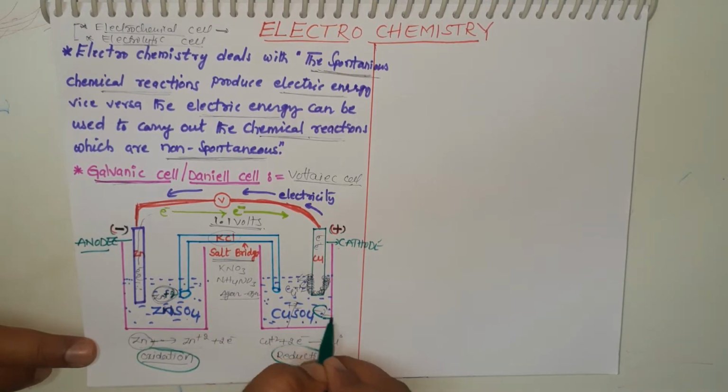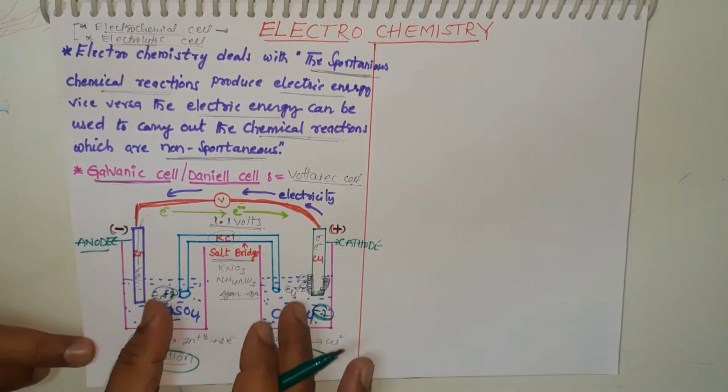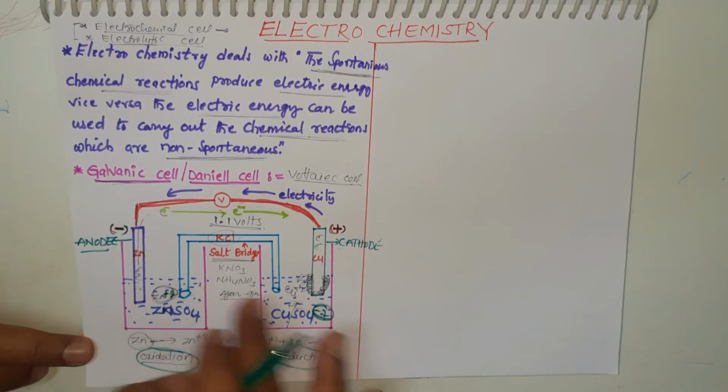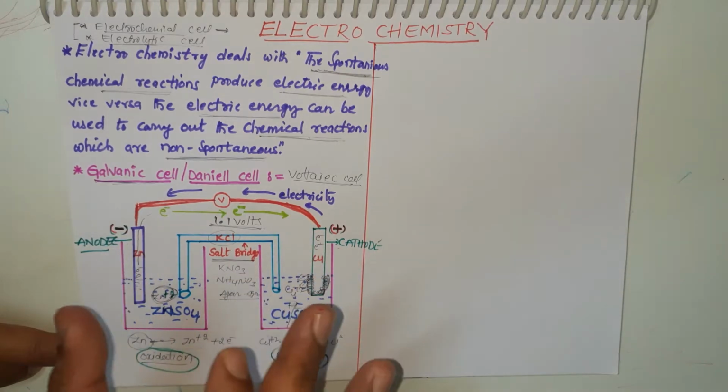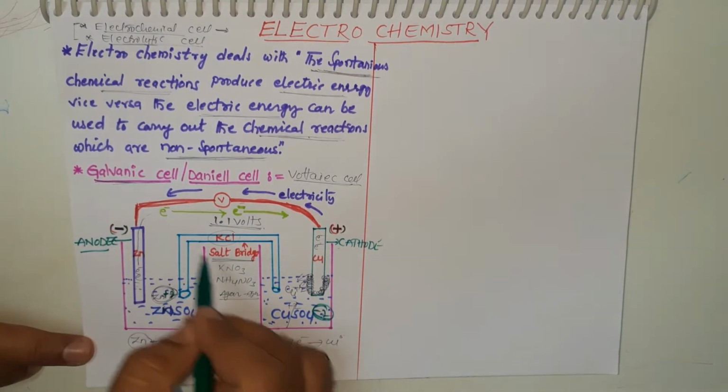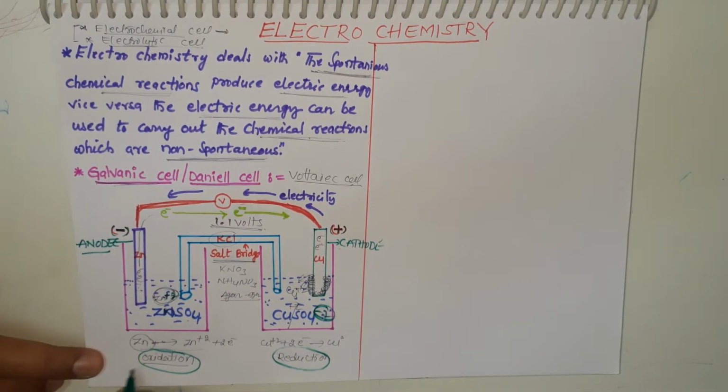Okay students, the salt bridge supplies positive charges, and here there is SO4 2-. When the negative charge increases, the salt bridge balances the cell and increases the lifetime of the cell.